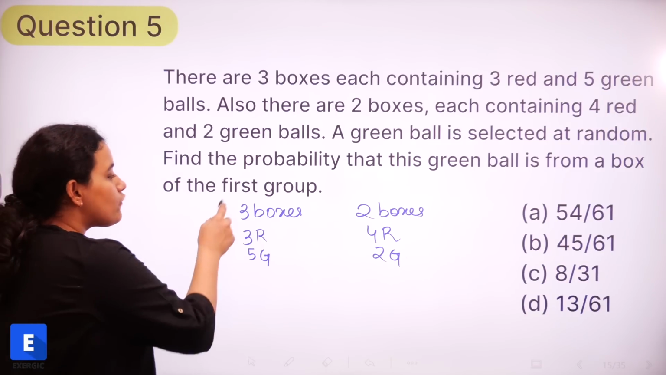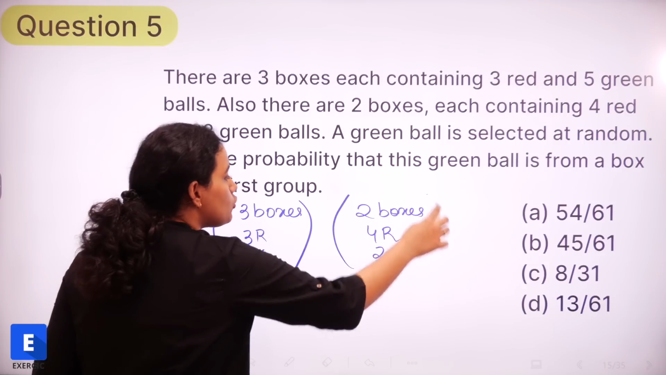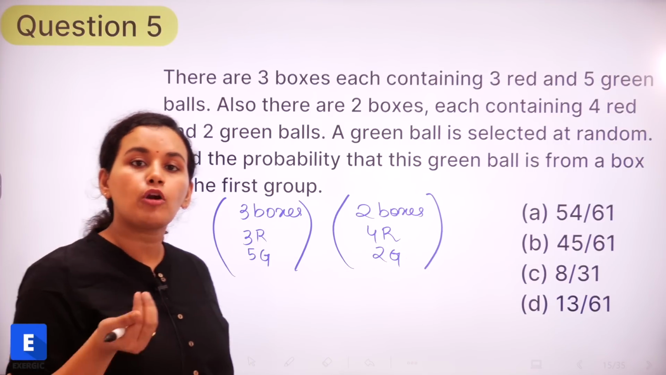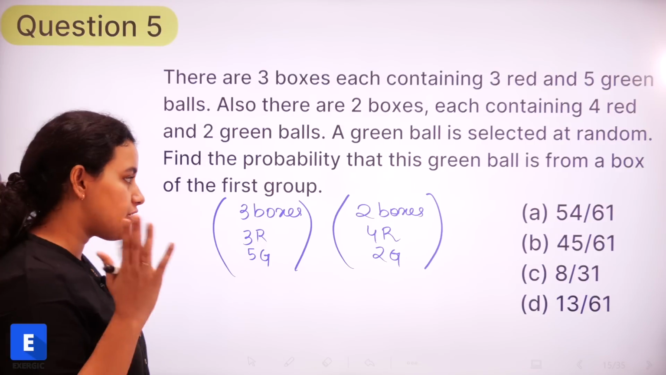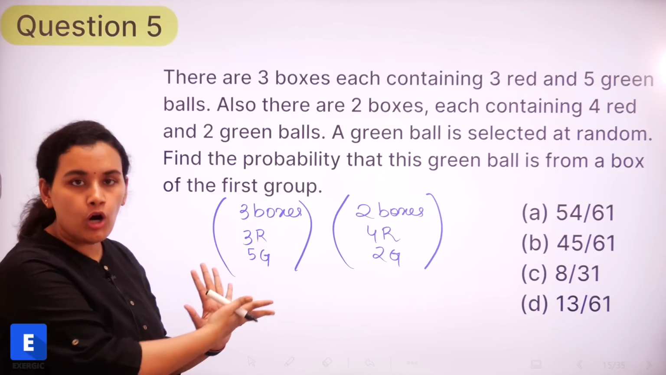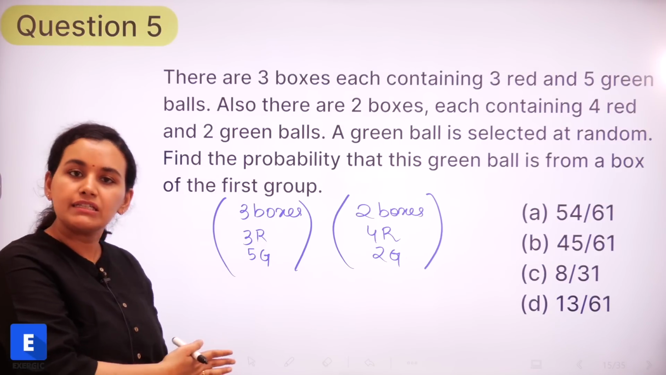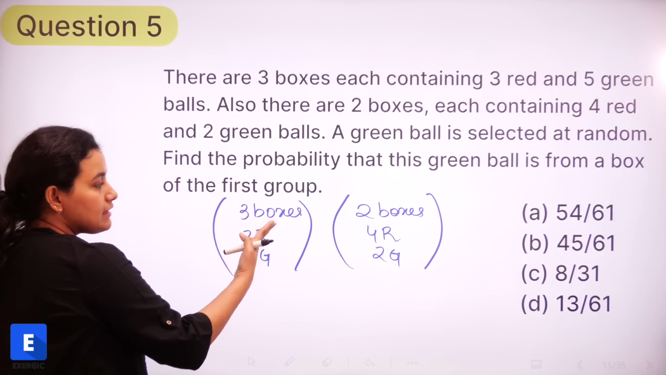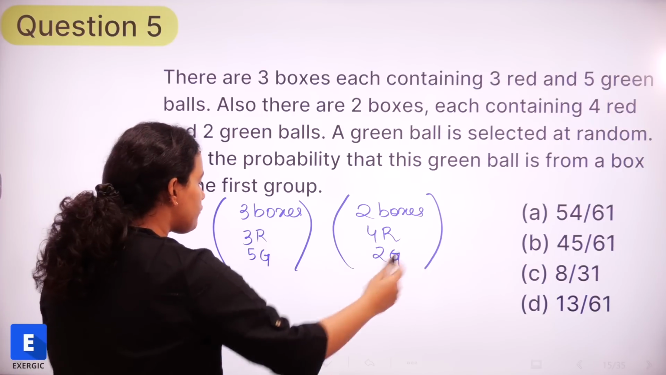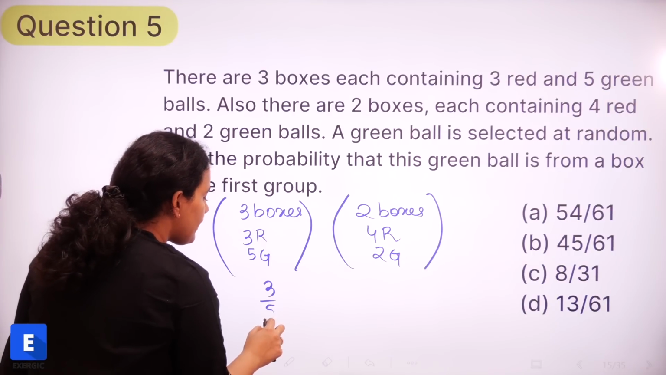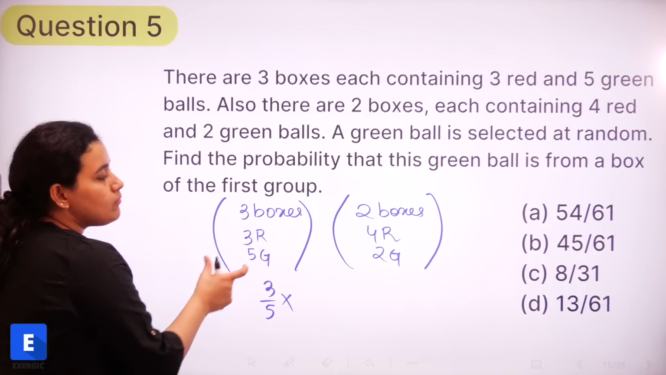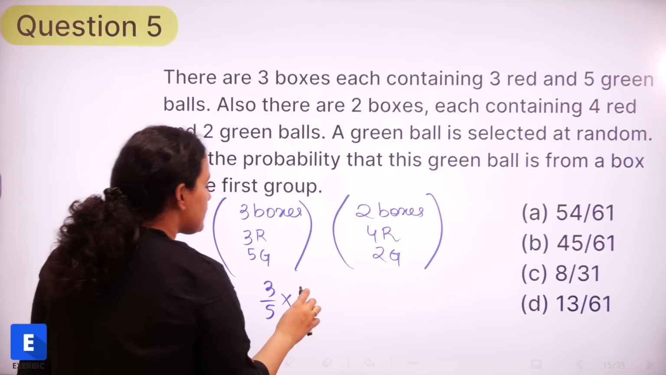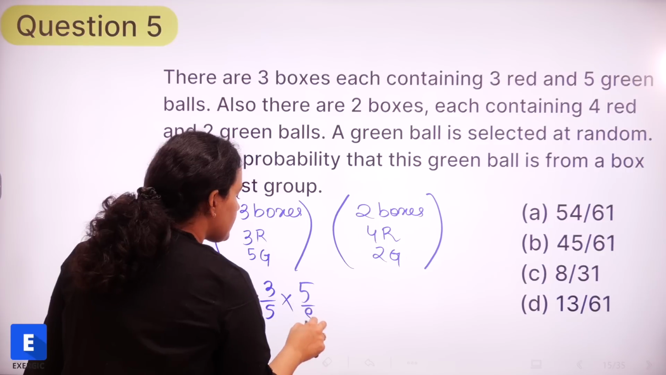And here, since we have got 2 groups, each of them is also going to have its individual probability of being selected. So first and foremost, we have to select a box and then we have to select a green ball from there, right? So what is the probability of selecting these 3 boxes out of a total of 5 boxes? 3 by 5. And then once we have selected a box from this group, what is the probability of getting a green ball? It is 5 by 8, right?